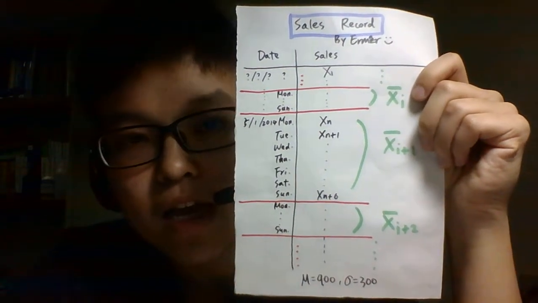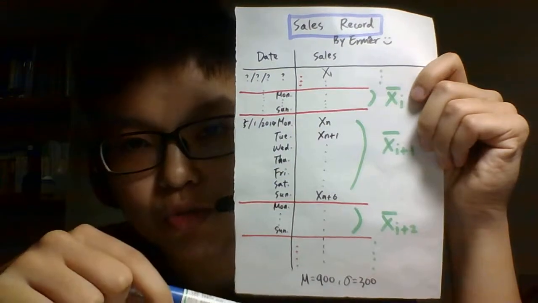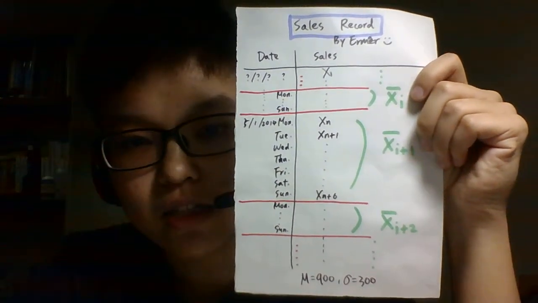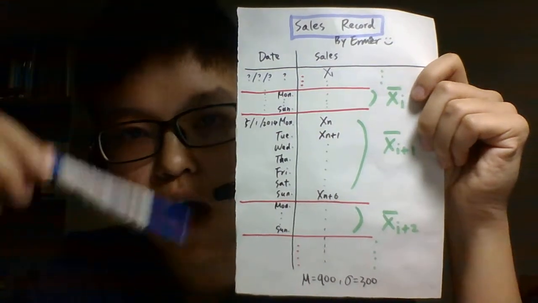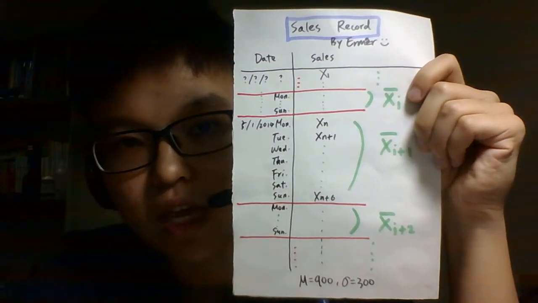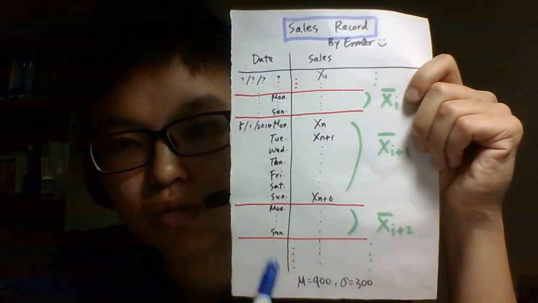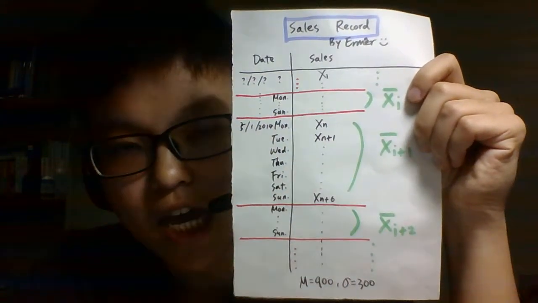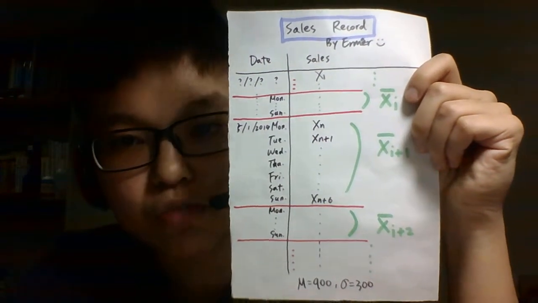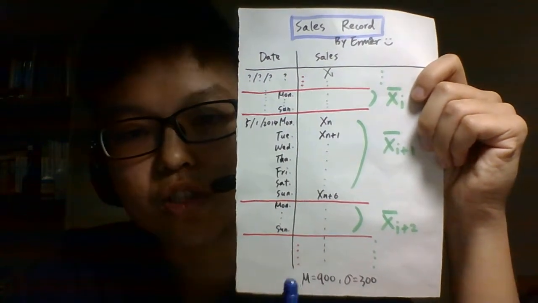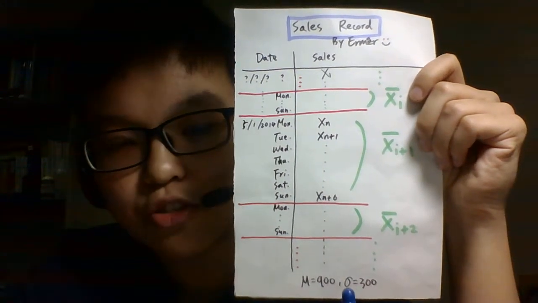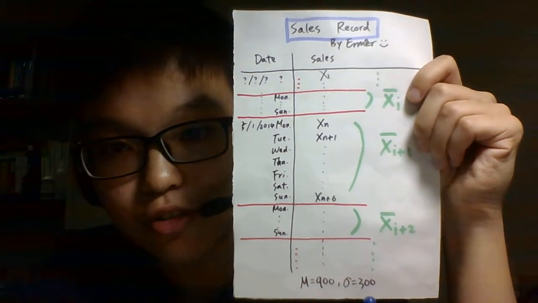We do not know the start date and end date, and we also do not know how many days she did it. We only know that all the sales she wrote down is the population, and this population follows a certain unknown distribution, with the mean equal to $900 and the standard deviation equal to $300.